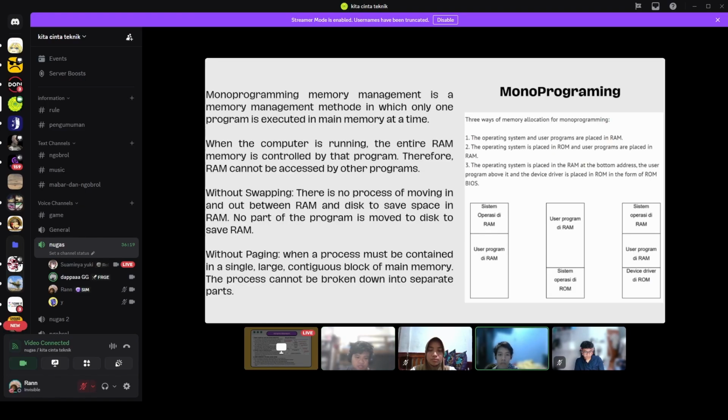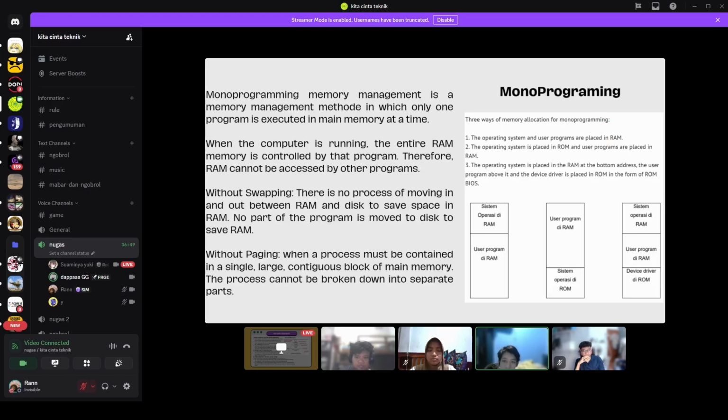No part of the program is moved to disk. Without paging, a process must be contained in a single large contiguous block of main memory and cannot be broken down into separate parts.